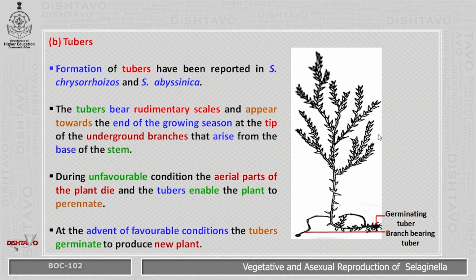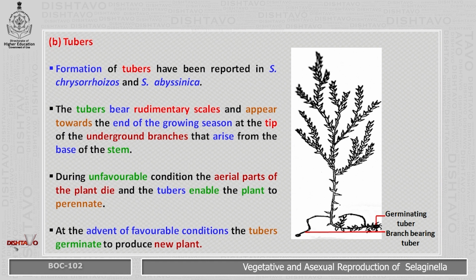Tubers. On the right hand side, this picture shows the formation of the tubers, that is the germination of the tubers shown by the Selaginella plant. Formation of the tubers has been reported in Selaginella chrysorhizus and Selaginella abyssinica. The tubers bear rudimentary scales and appear towards the end of the growing season at the tip of the underground branches that arise from the base of the stem. This picture shows the underground branch where the tuber is growing at the tip of the branch.